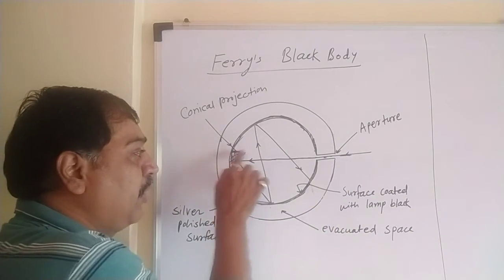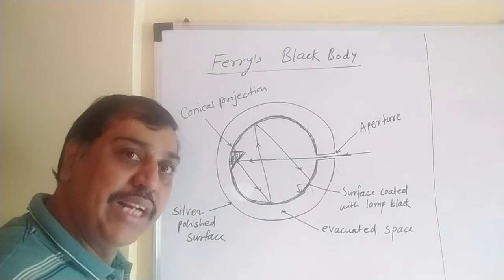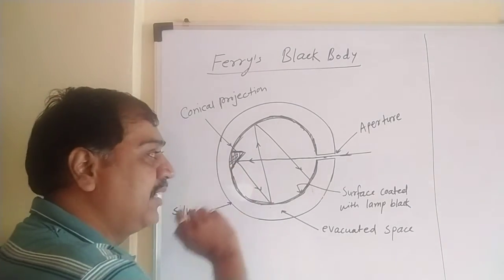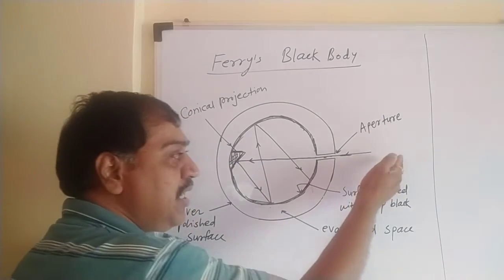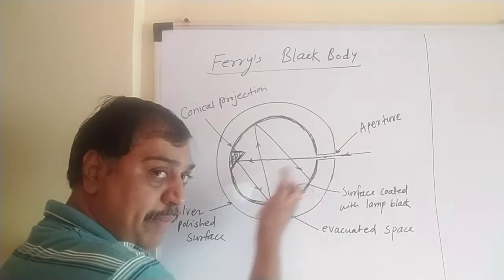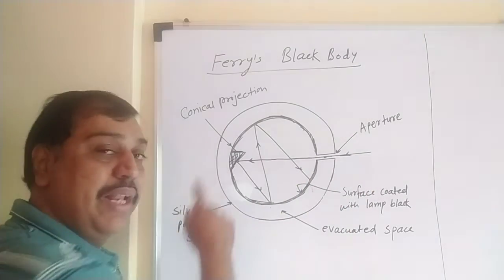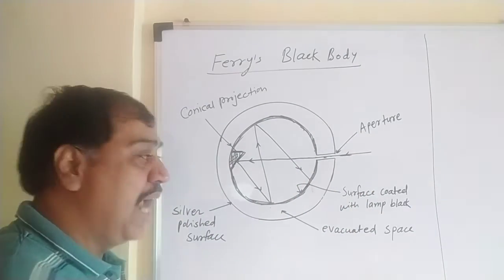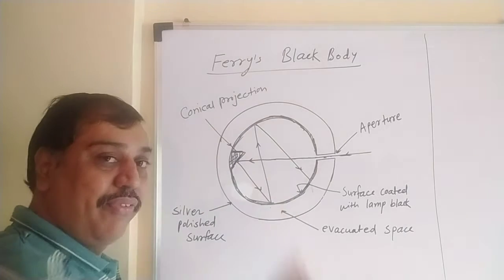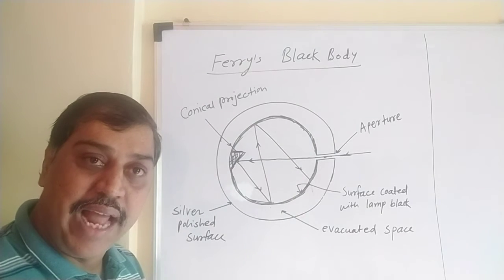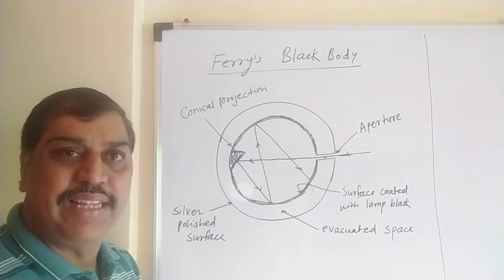So this is the conical projection here. Why the conical projection? We will see that later. Whenever heat radiation enters the body through this aperture, it will be incident on this conical projection and get reflected. With multiple reflections, the whole heat radiation gets absorbed inside the body. That is the basic aim of Ferry.